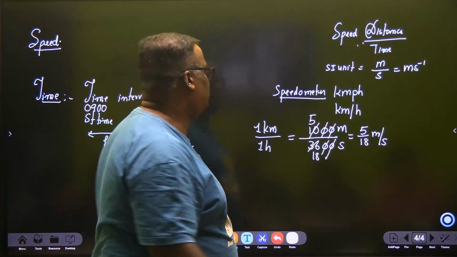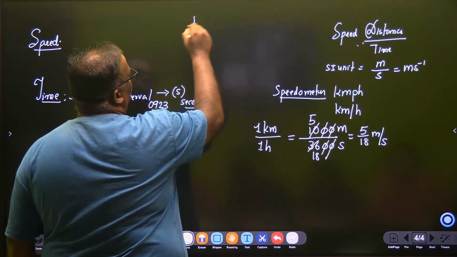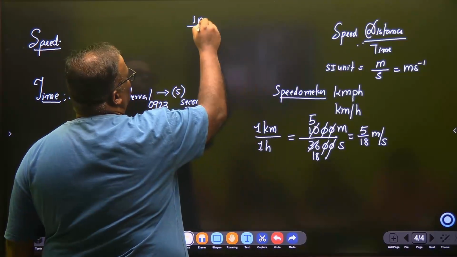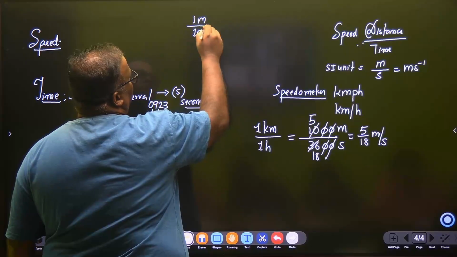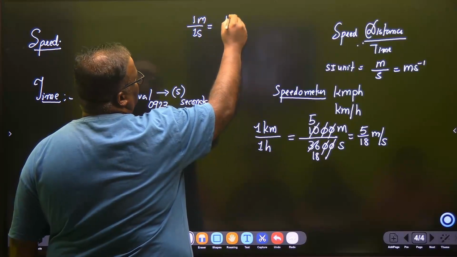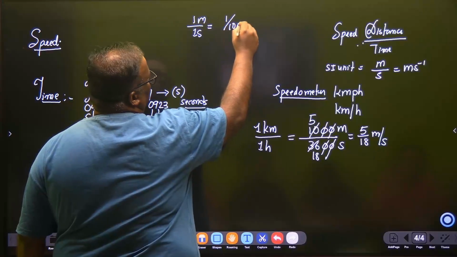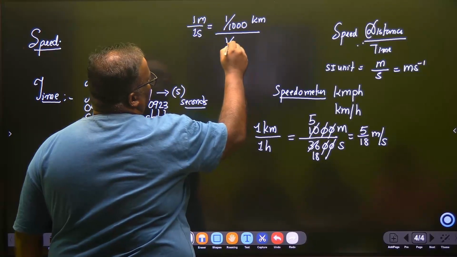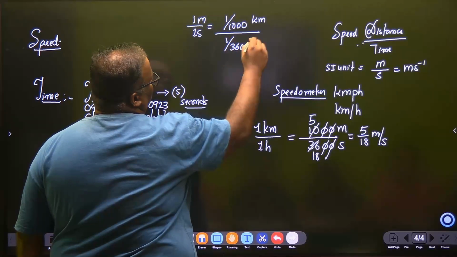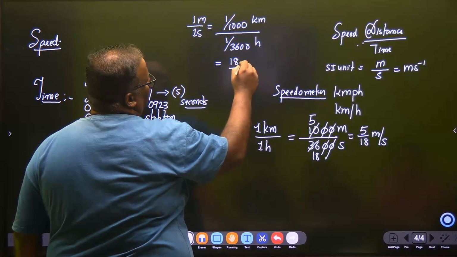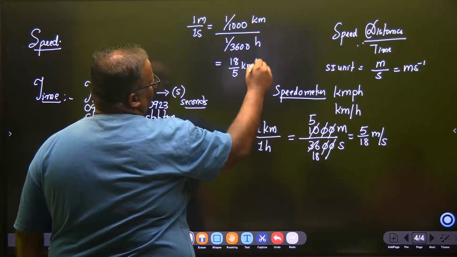And the reverse is true. If you have to report 1 meter per 1 second in terms of what, beta? Kilometers per hour. So a meter is 1 upon 1000 kilometer divided by 1 upon 3600 hour. So this will become 18 by 5 kilometer per hour.